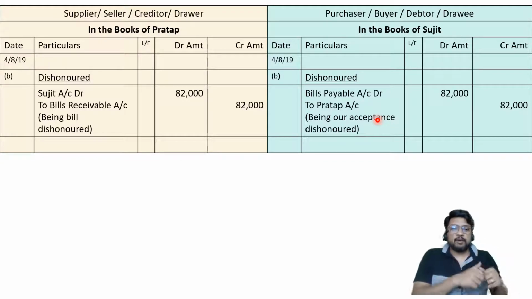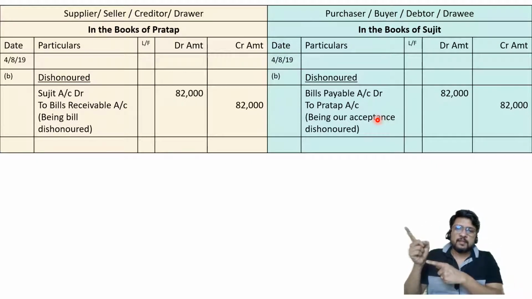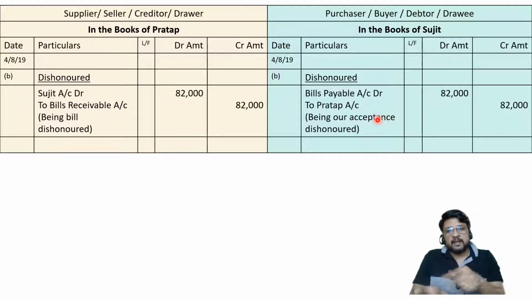On 4th August, in the morning, Pratap went to his own office, opened the cash box, found a bill, went to Sujit's office, sat in the chair, and asked for money. Sujit offered tea and coffee, but did not pay the bill. Pratap got angry, but being a cool-headed man, he went to the notary public's office, sat in front of the notary public, and showed the bill. The notary public noted it, created a certificate and gave it to Pratap.